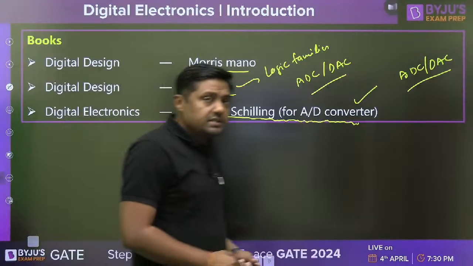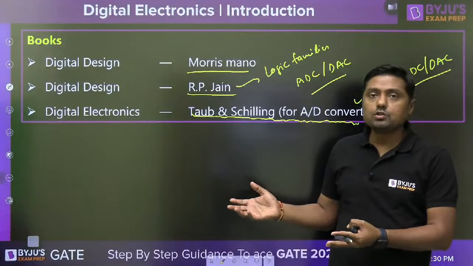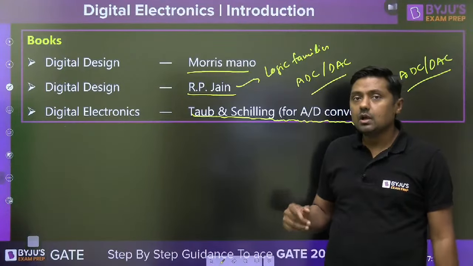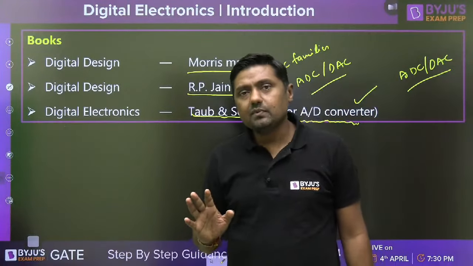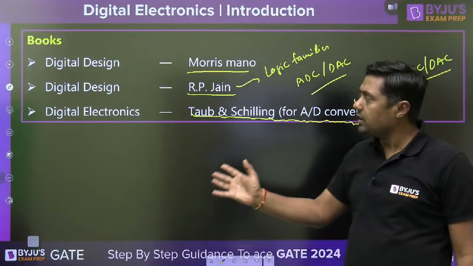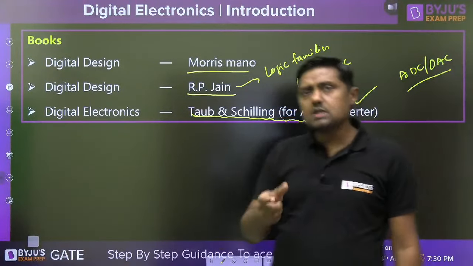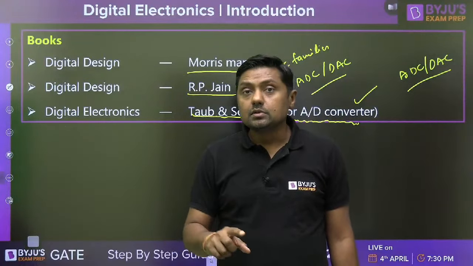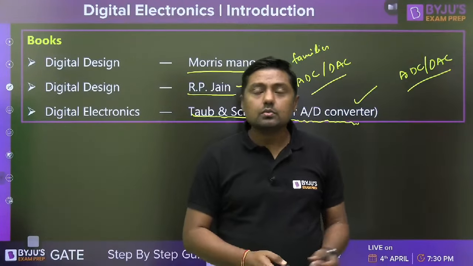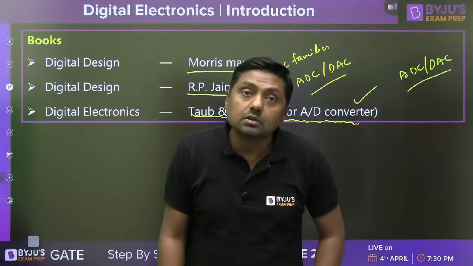So this is about the digital. Why digital? Already I have given what is the weightage of the digital in competitive exams. If you want to get the first rank, then digital is necessary, right? Otherwise, for qualifying the GATE exam, not required. Second, what is the syllabus of the digital? Now you got the idea. Now these are the standard textbooks. Then when to start? Start your preparation now.